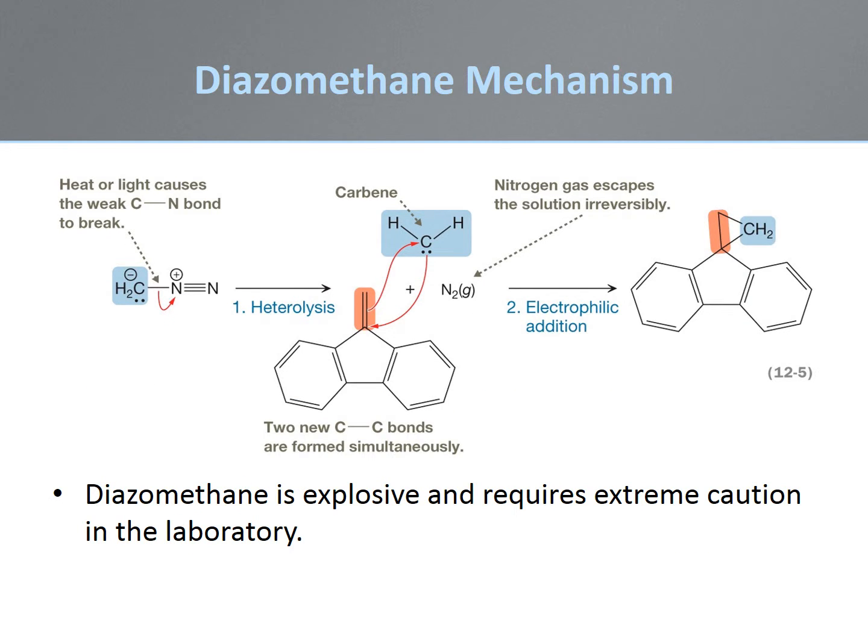Carbenes are highly reactive species and are not readily isolated. Typically, a precursor molecule is added to an alkene and then reacted to form the carbene, which then quickly adds to the pi bond. In the example shown, diazomethane is the precursor to the carbene. On irradiation, diazomethane loses nitrogen to form the carbene, which then adds to the central pi bond to form a cyclopropane ring. Diazomethane itself is difficult to handle, as high concentrations can be explosive.